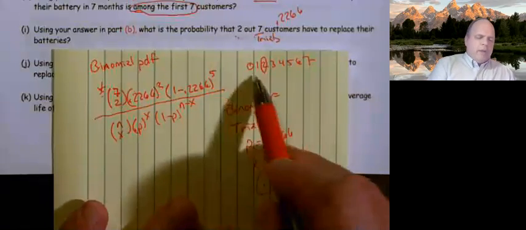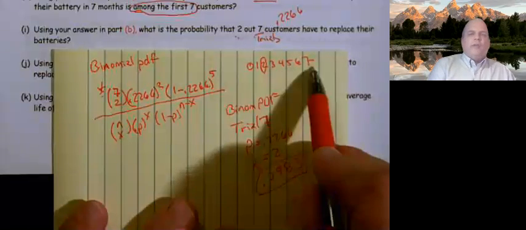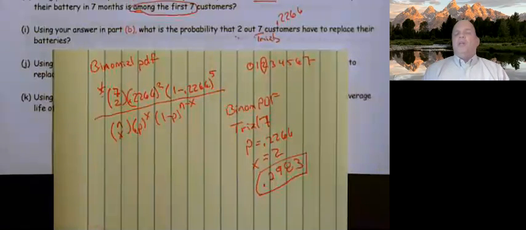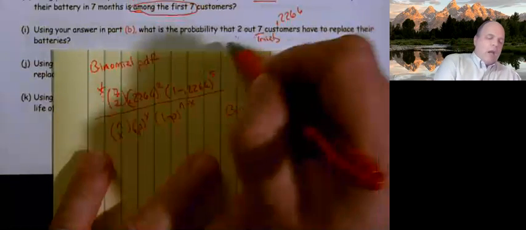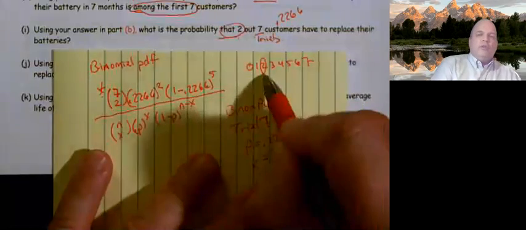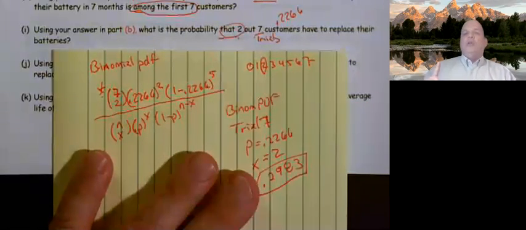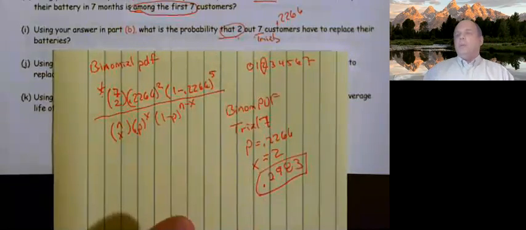Now, when I make my number line 0, 1, 2, 3, 4, 5, 6, 7, this says the probability that 2, not 3, not less than 2, not more than 2, not at least 2. It says what's the probability that 2. So because it's that 2, I can only circle one number. If I'm only circling one number, it's a PDF.